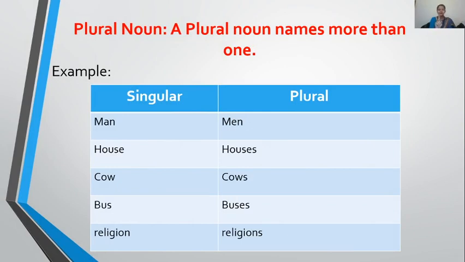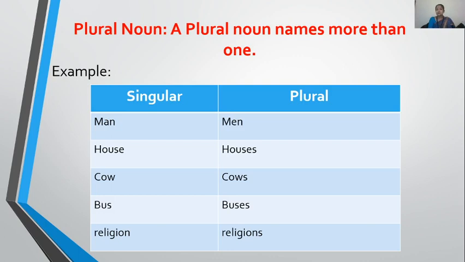When there is one, that is single. When it becomes 2, 6, 20, 100, 1000, we call it plural. We kept on adding more to it, so that is plural. So first of all, you understand this thing, children. Plural means more and more. Clear? Now here you can see in the table, man.